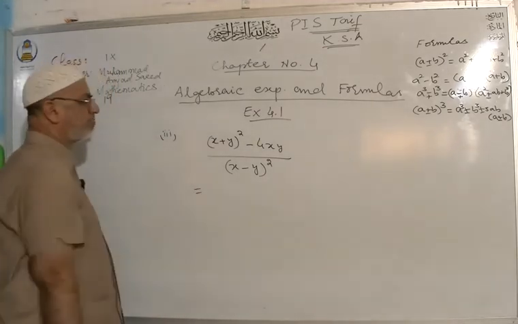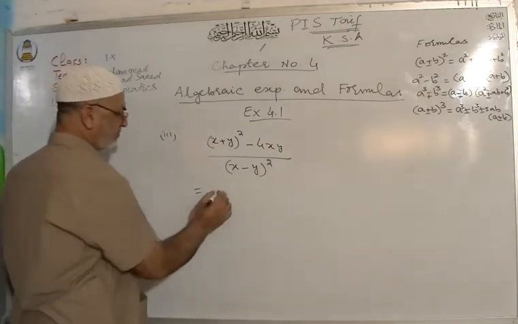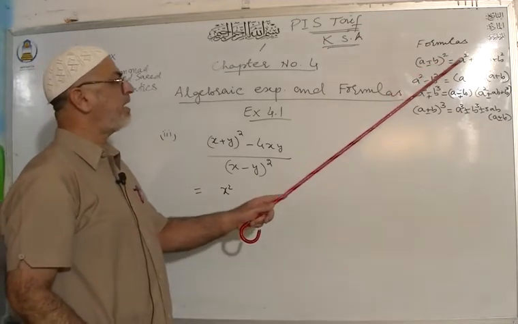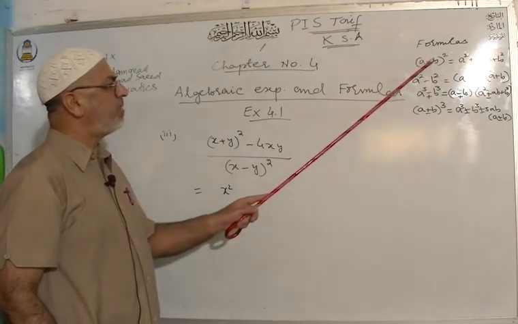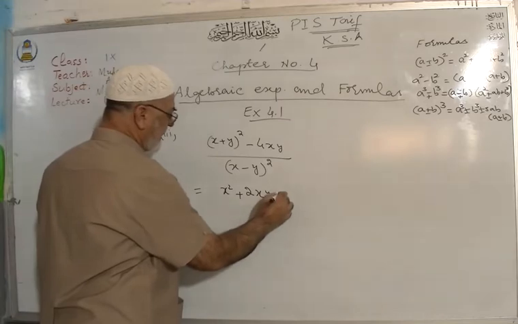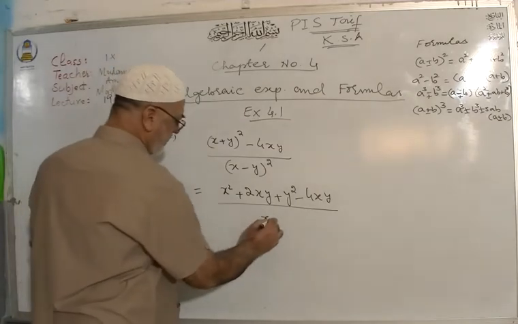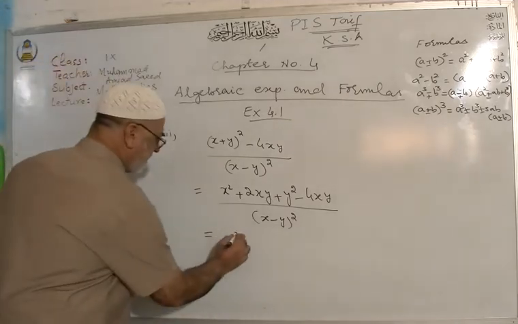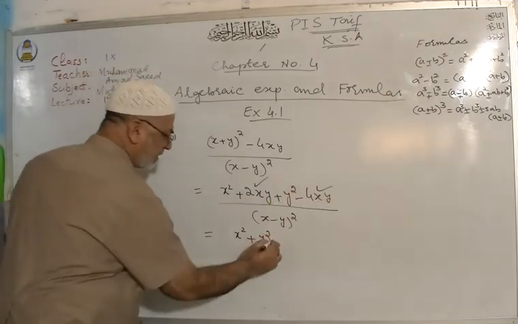Here, open up the formula of x plus y whole square. This is your first formula. A plus b whole square is equal to a square, mean first square plus 2 into first second plus second square. Similarly, first square plus 2 into first second plus second square and minus 4xy divided by x minus y whole square. You can check x square plus y square plus 2xy and minus 4xy, it will be minus